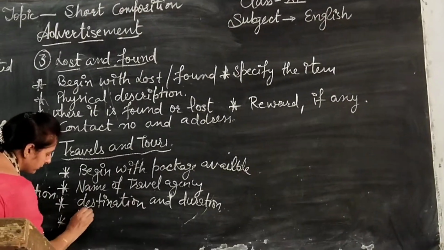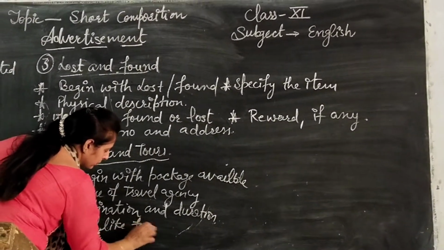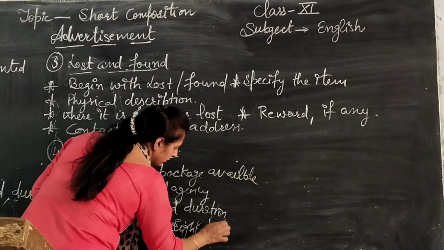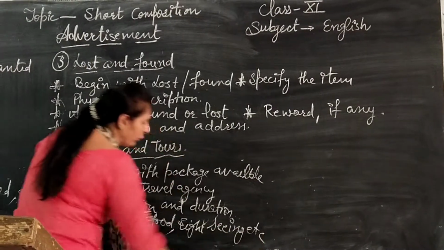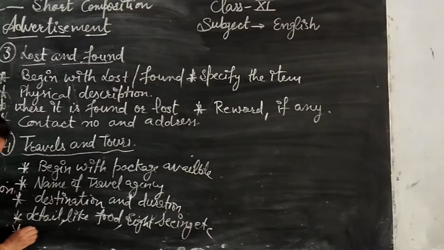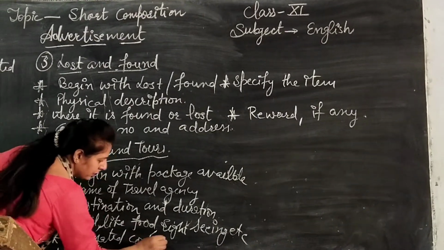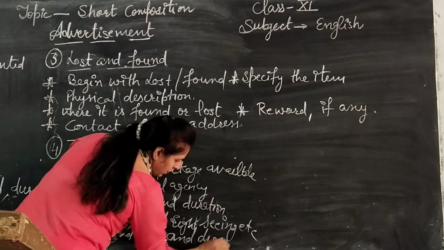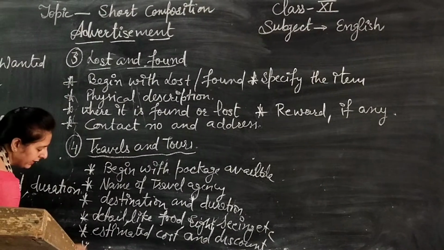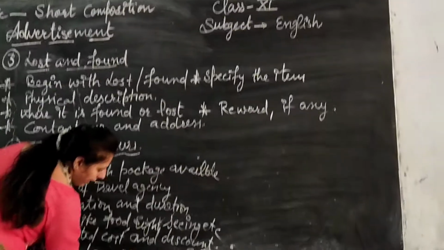And the next point is details like food, sightseeing facility, etc. Whether it is included in the package or not. And the next one is estimated cost and discount. And the last thing, as you already know, is contact number and address.